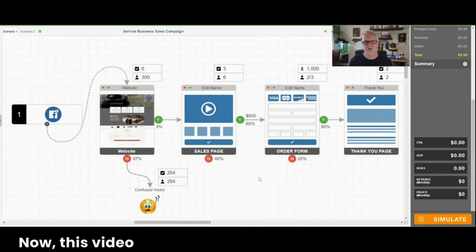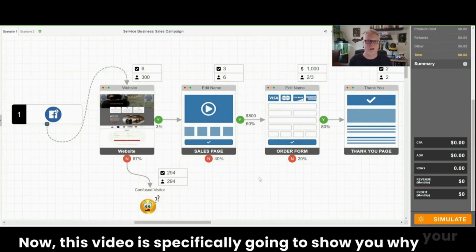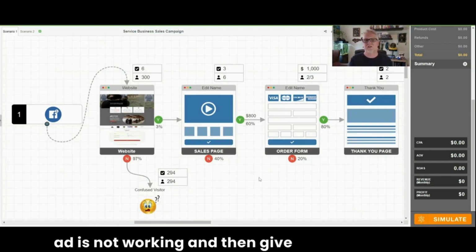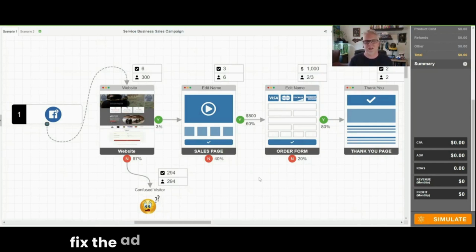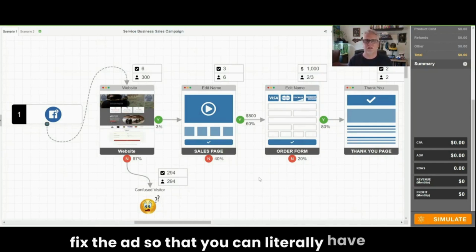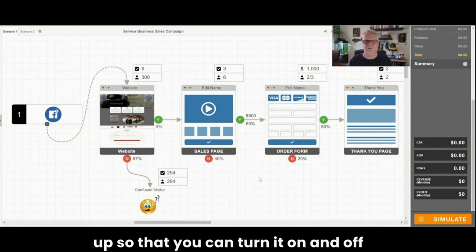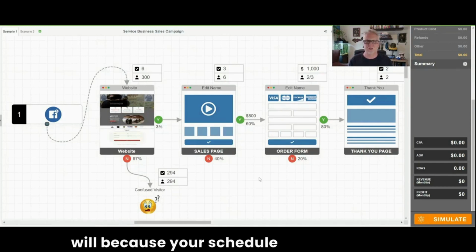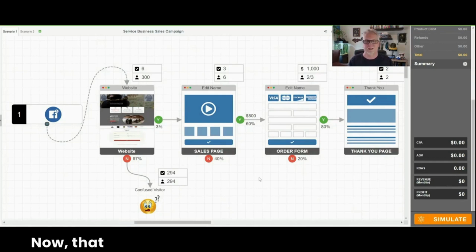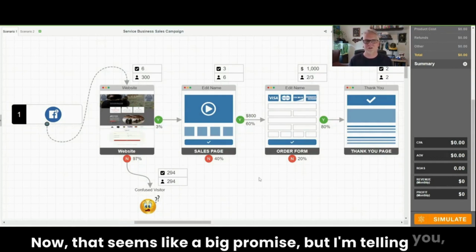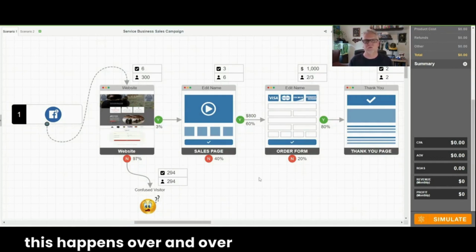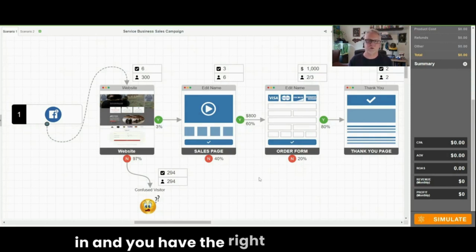Now this video is specifically going to show you why your ad is not working and then give you a solution to fix the ad so that you can literally have it set up so that you can turn it on and off at will, because your schedule will get filled up. Now that seems like a big promise, but I'm telling you, this happens over and over again when you get it dialed in and you have the right systems in place. So let me break this one down here for you.